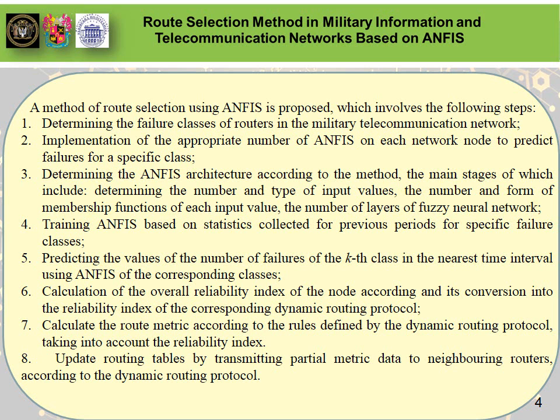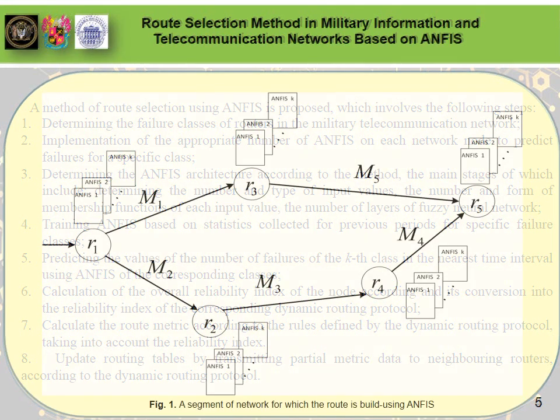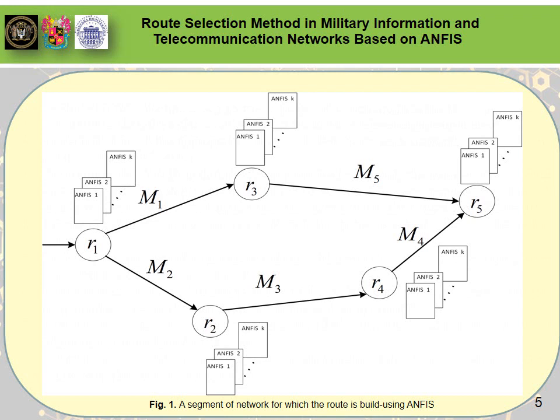Let's calculate the route metric using this protocol in the router R1 for the network architecture shown in Figure 1, Slide 5. Appropriate steps of the proposed method were executed to obtain the value Rnj. For the EIGRP protocol, the value of the reliability index is in the range of 1 to 255.